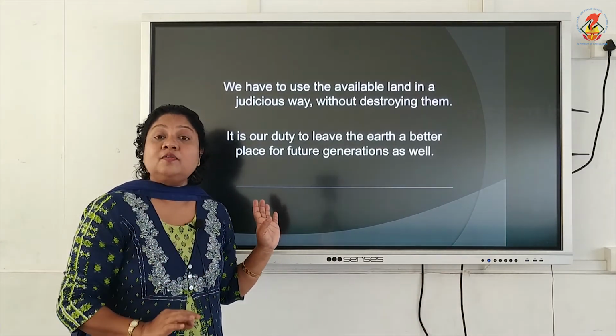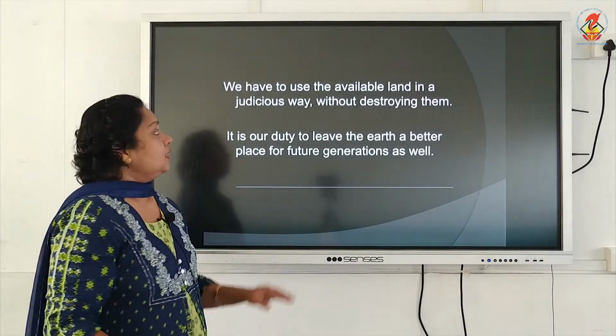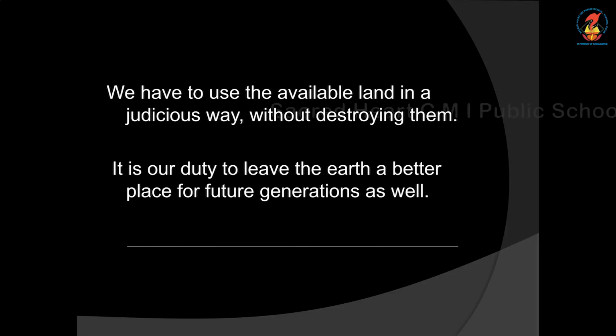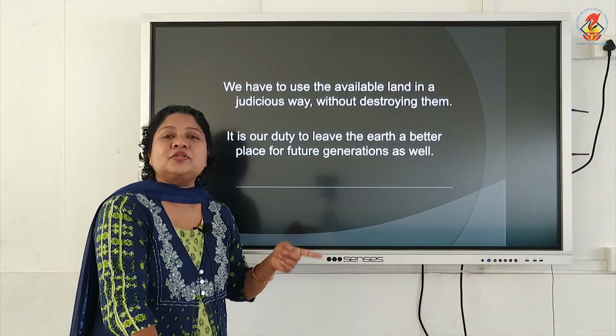So, we have to preserve land. We have to use it judiciously, and at the same time we have to preserve it. It is our duty to leave the earth a better place for future generations. We can make use of the land for our purpose, but we have to think about our future also.